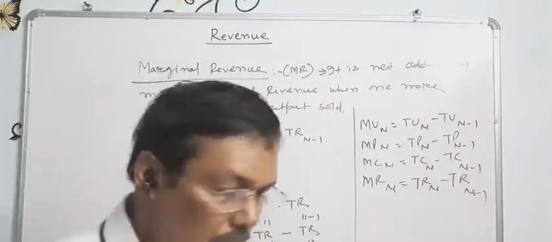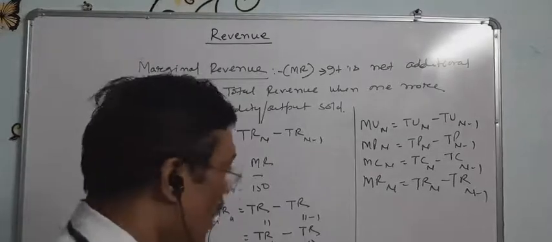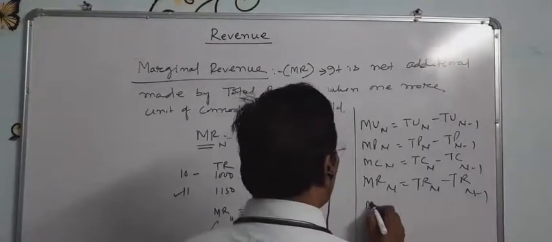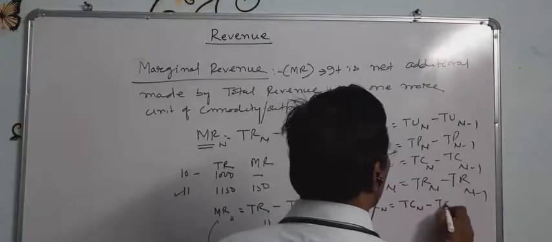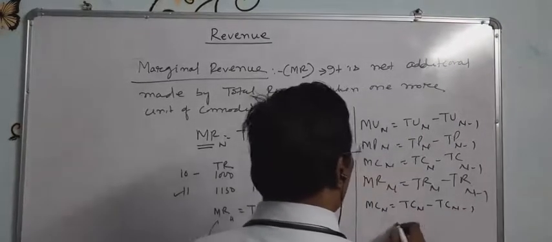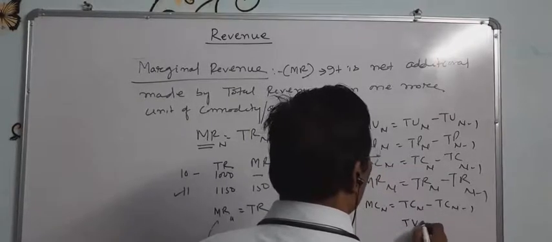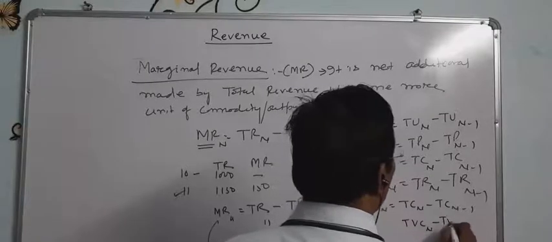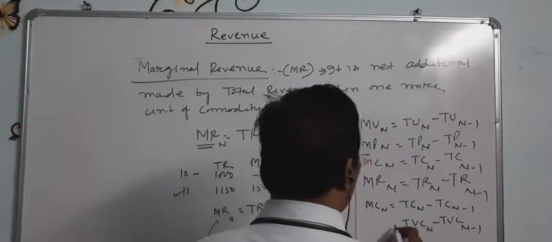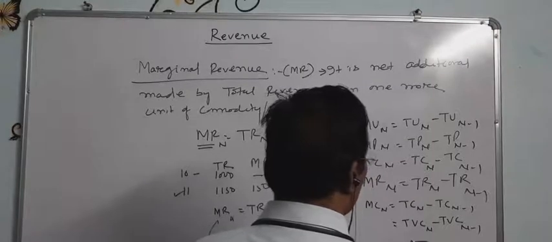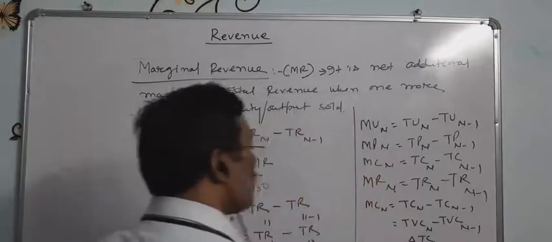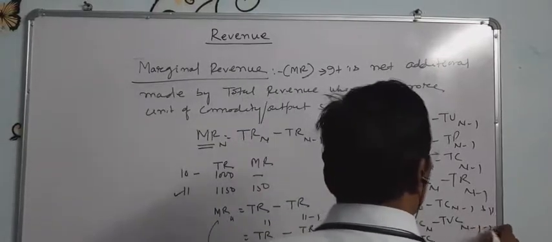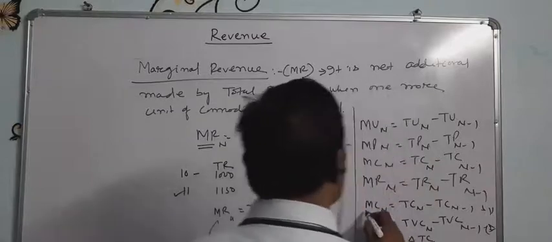In the cost chapter, we discussed other formulas. We have already known marginal cost of n equal to total cost n minus total cost n minus 1. Second, total variable cost n minus total variable cost n minus 1, or a formula that is change in the total cost upon change in the quantity of output. These are the three formulas we have already discussed in the cost chapter.